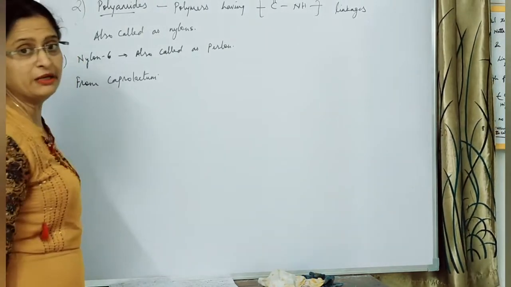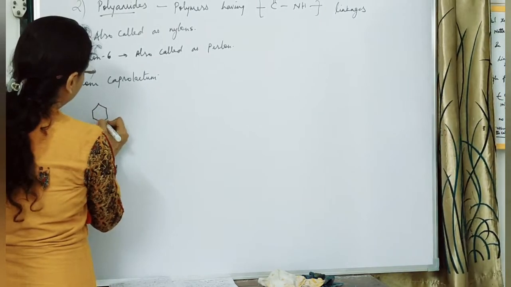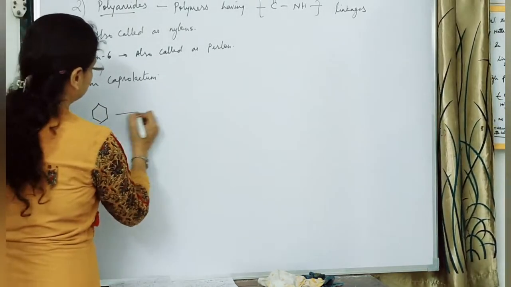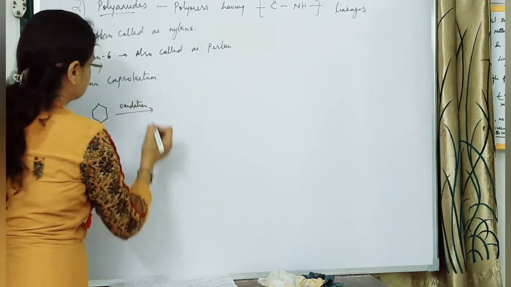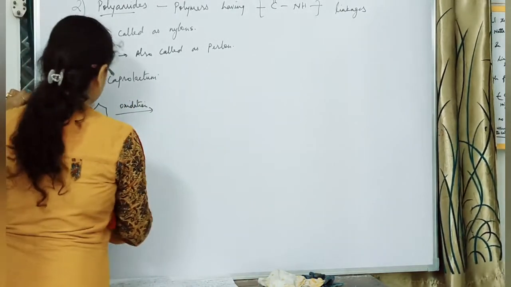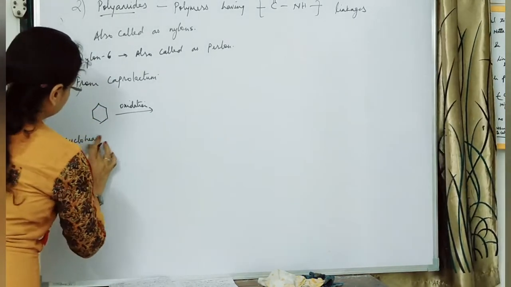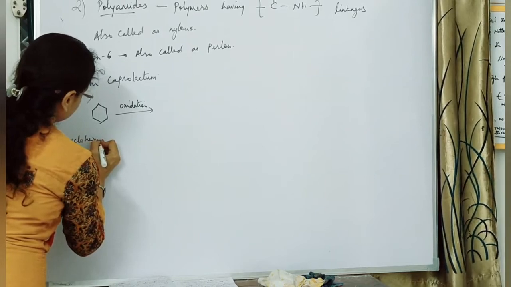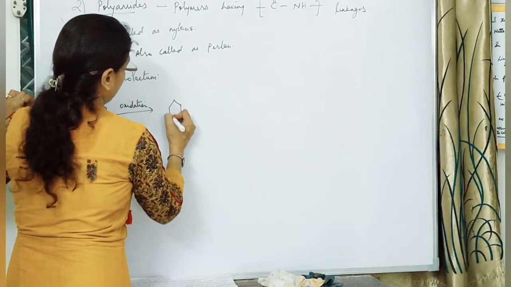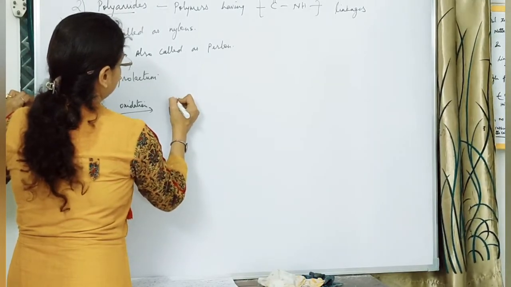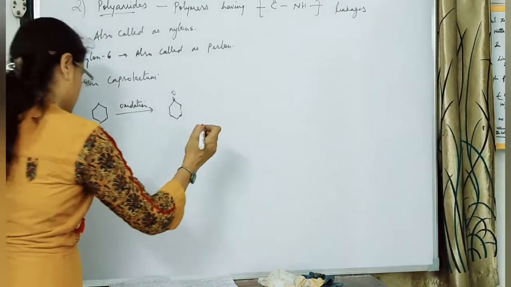So caprolactam can be prepared from cyclohexane. We take our cyclohexane over here, and this cyclohexane is subjected to the oxidation reaction. So here we write cyclohexane. We are subjecting it to oxidation reaction, so it is forming cyclohexanone, that is, with C double bond O. So because of this C double bond O, cyclohexanone.